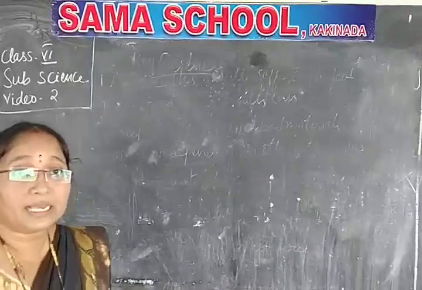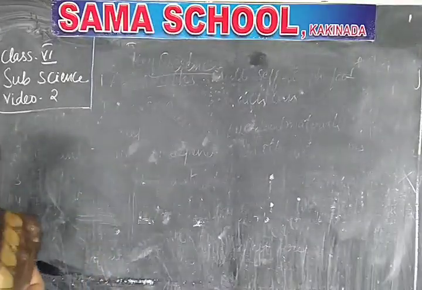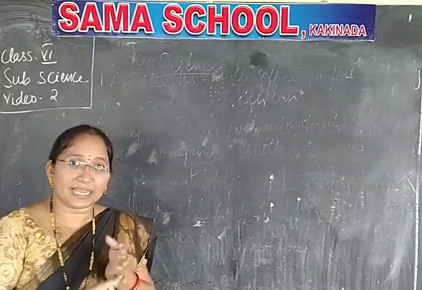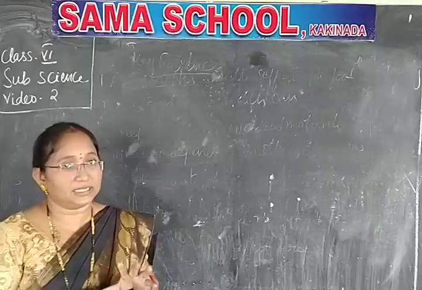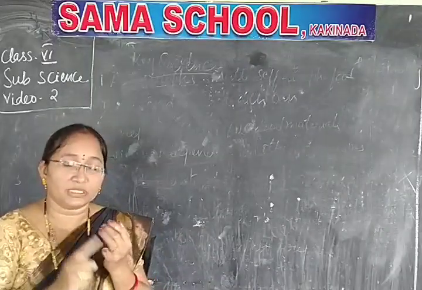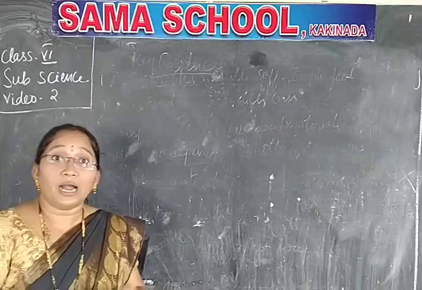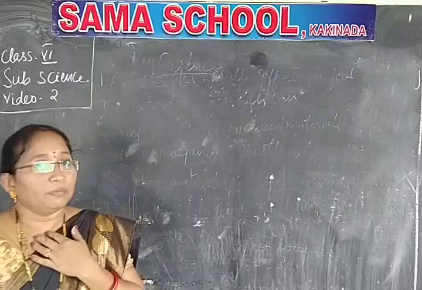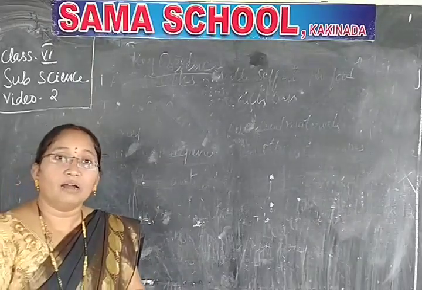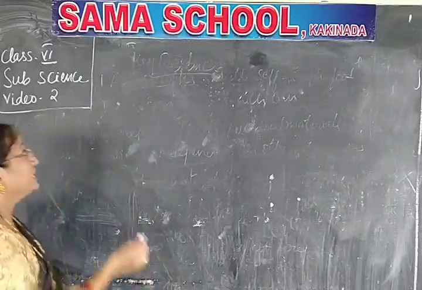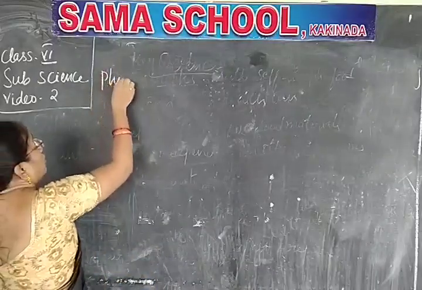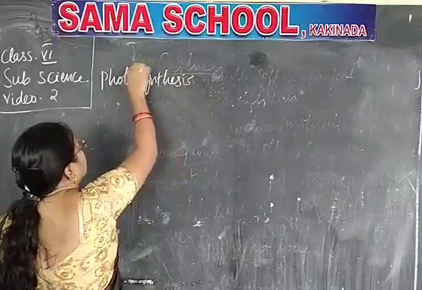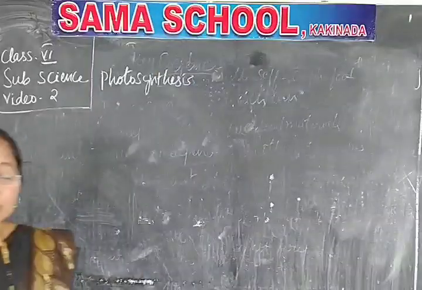In the last class, you learned the parts of the plant, isn't it? Roots, stem, branches, flowers, fruits, etc. In the form of fruits and flowers we get the food. How does the plant get the food and how does it give the food for us? You will be learning in your classes. It is by the process of photosynthesis.